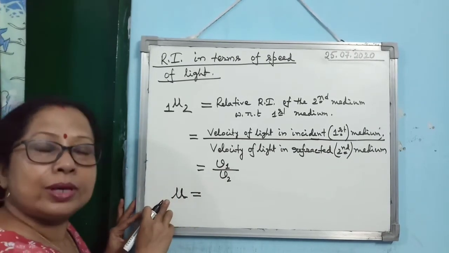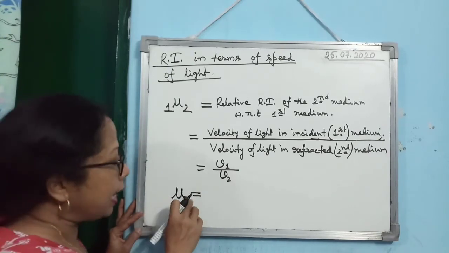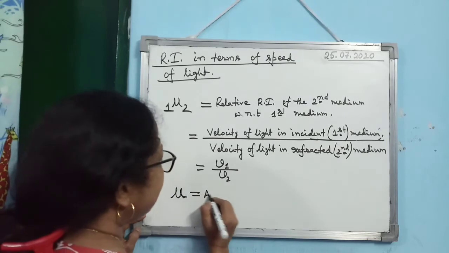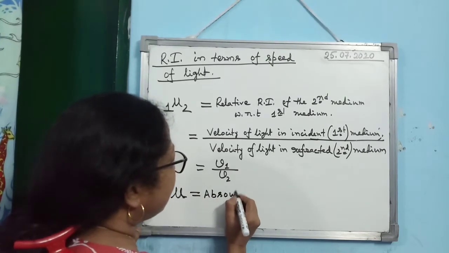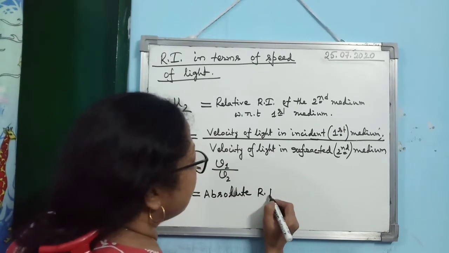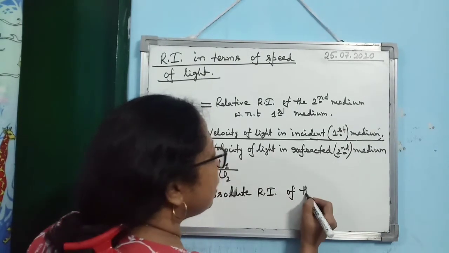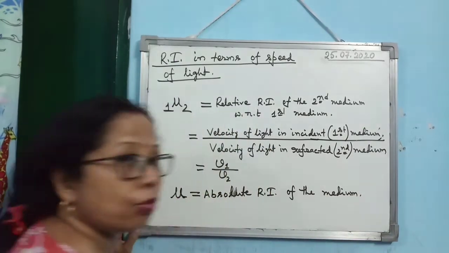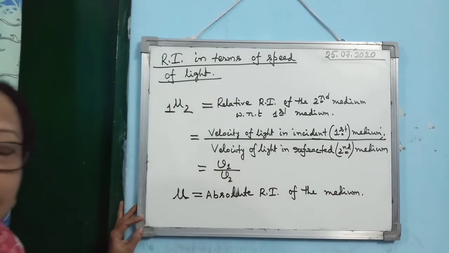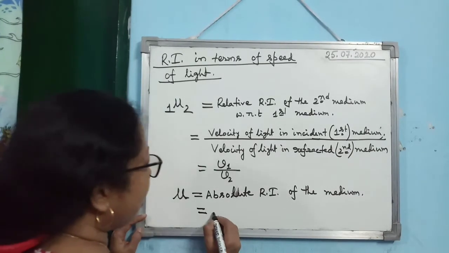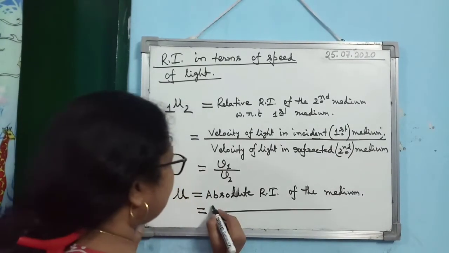On the left side who is there? Air. And on the right side who is there? The medium. Okay, so here you can write mu is the absolute RI of the medium. Here there is only one medium because the first medium is air, or it may be vacuum or free space also. In that case, absolute refractive index of the medium, you can write like this.